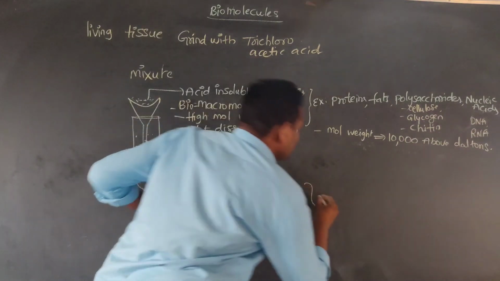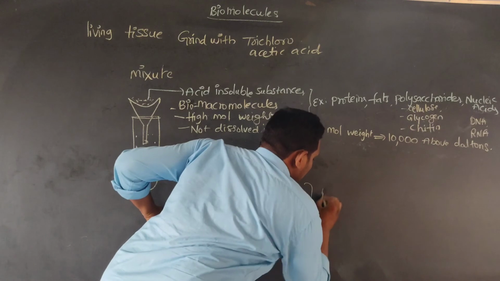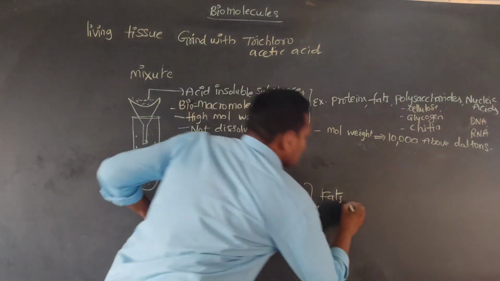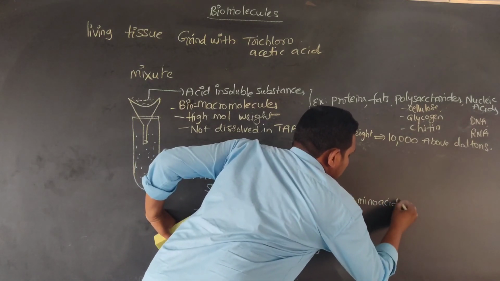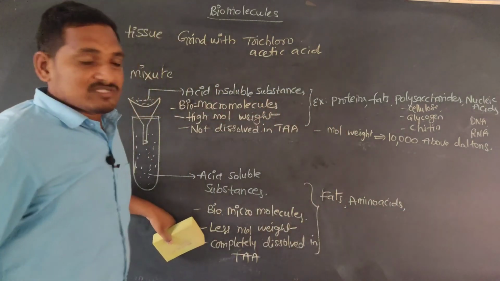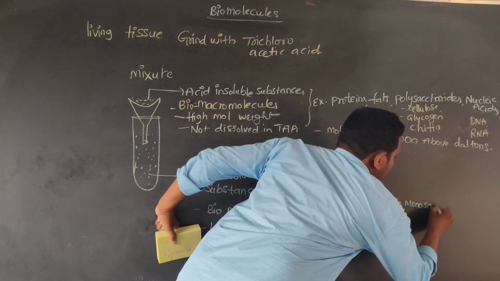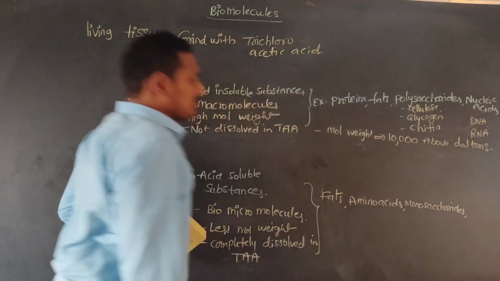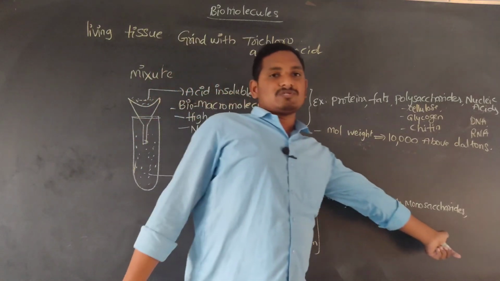Examples of biomicromolecules are fats, amino acids and monosaccharides.